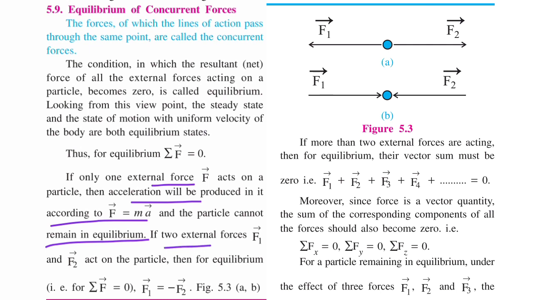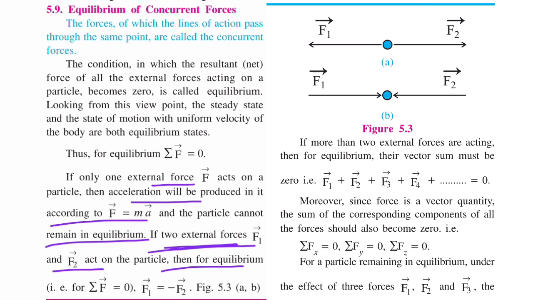If two external forces F1 and F2 act on the particle, then for equilibrium, summation of F would be equal to 0. That means F1 is equal to minus F2.